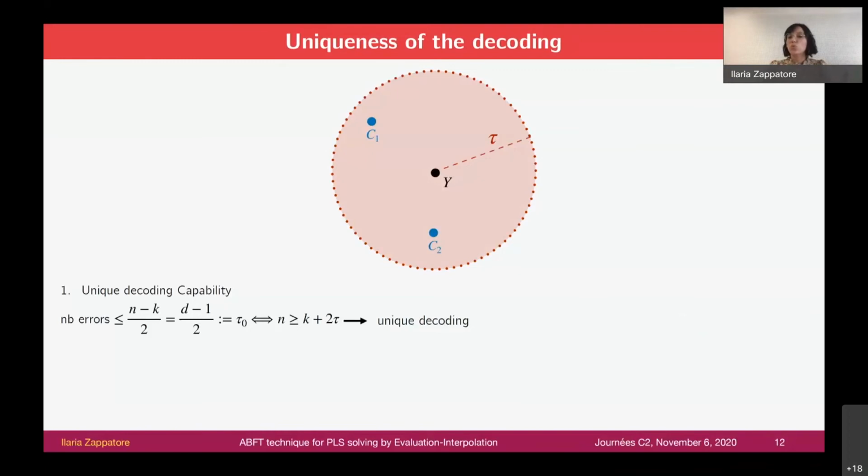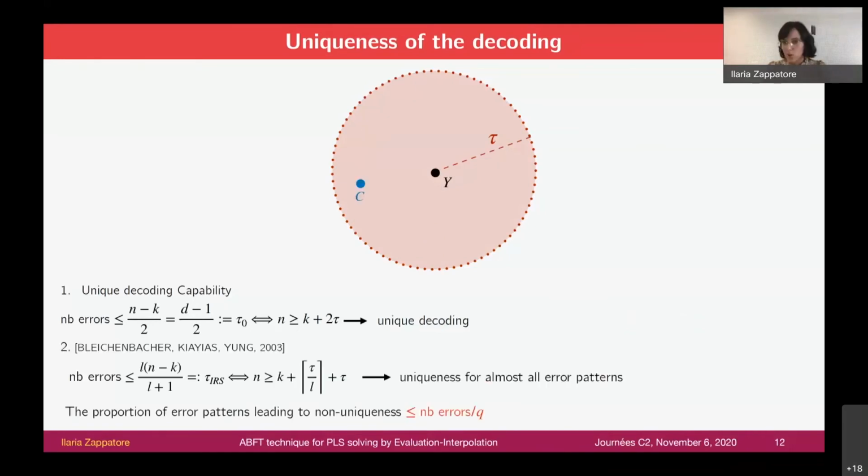That could be two code words corresponding to the sent word and to the received word, and we are not able to understand which was the sent one. There is an important result about interleaved Reed-Solomon codes, which says that if the number of errors is smaller than this quantity, or equivalently, if the length of the code is greater than this, then we do not have uniqueness in all cases, but we have uniqueness for almost all error patterns, meaning that for almost all error patterns in the ball, there is one code word.